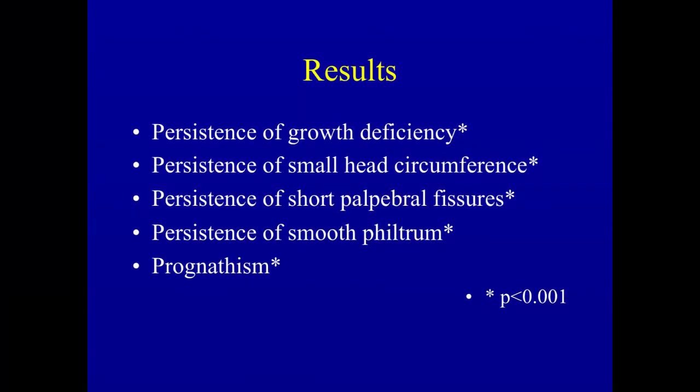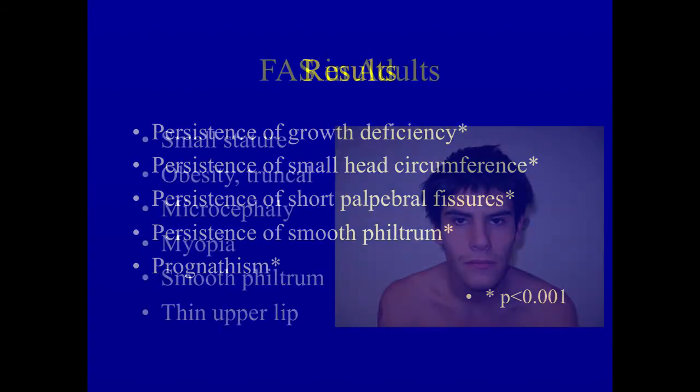Our data showed that growth deficiency, mild microcephaly, short palpebral fissures, and smooth philtrum reached statistical significance when we examined the children at birth, in first grade, and as they were older, and this was in comparison with controls, and that with older children, the jaw became heavier as well.